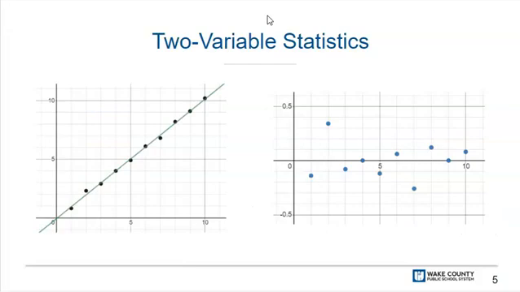With two variable statistics, you will create scatter plots to represent a data set. After creating a scatter plot, you will use technology to create a regression model to fit a function to the data and then use the model to answer questions and solve problems.